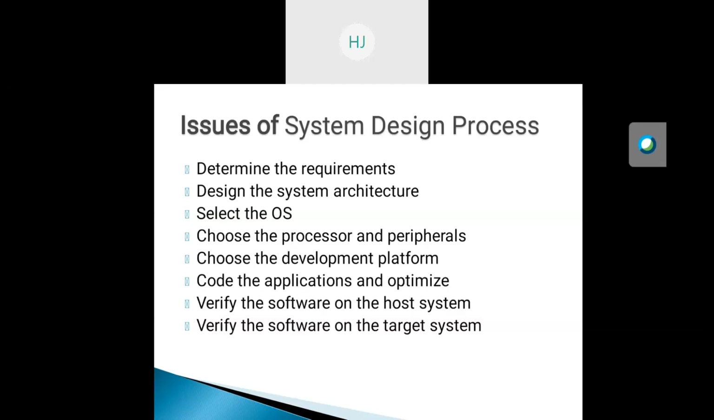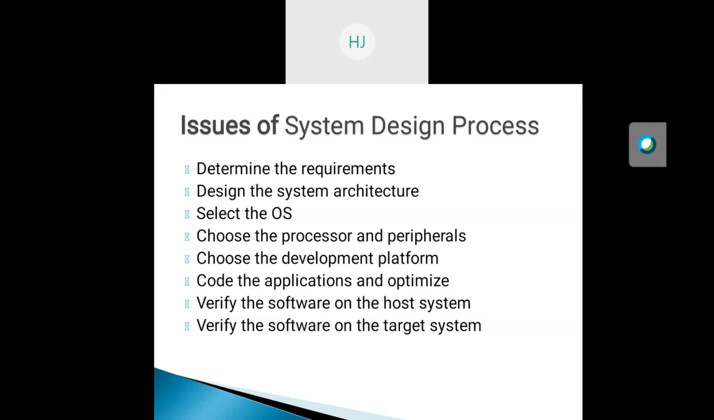Next is choosing the development platform. The development platform of the embedded system mainly includes the hardware platform, programming language, operating system, and the development tools, which are interconnected with each other. After that, we have the code of the application, and after designing or coding the program or the software, we optimize that code.